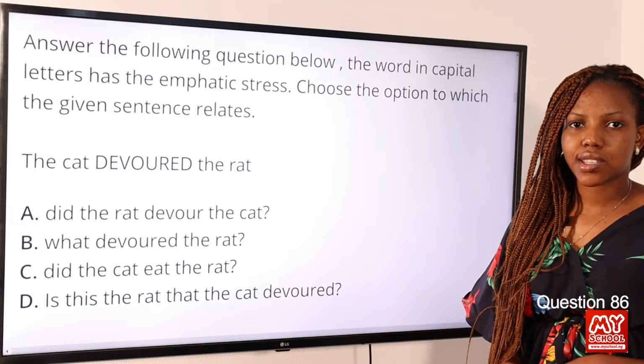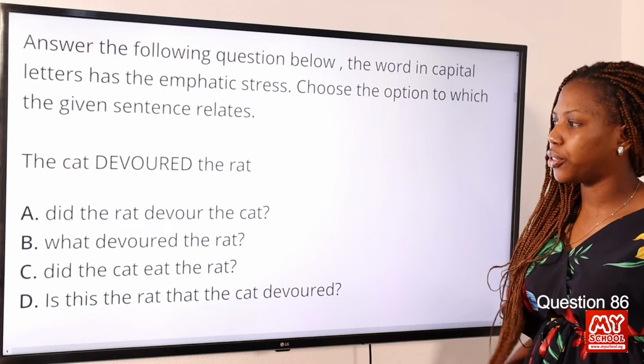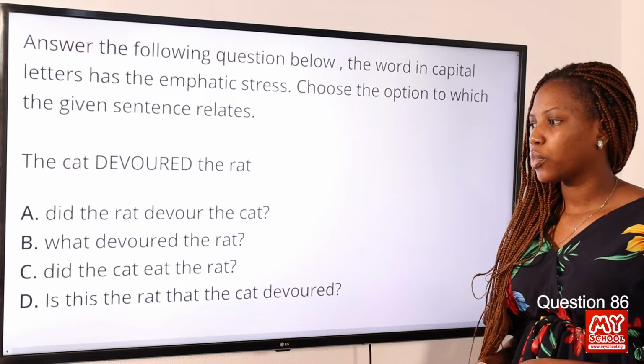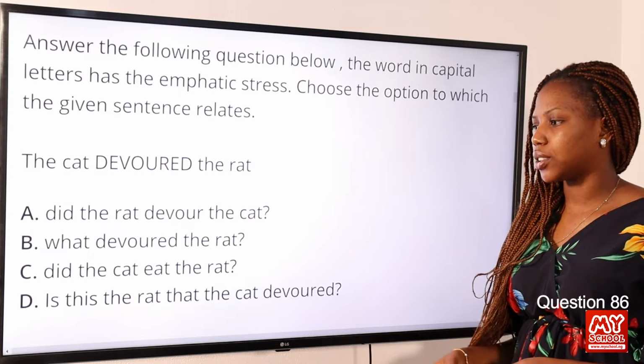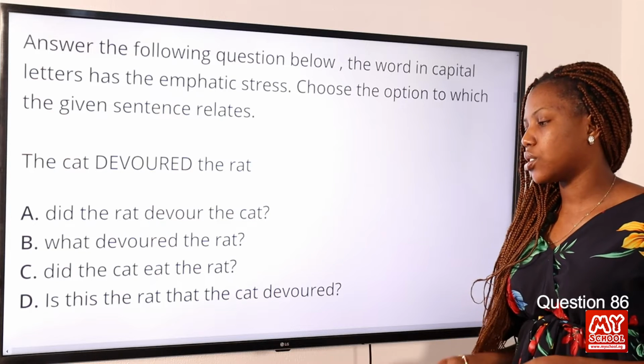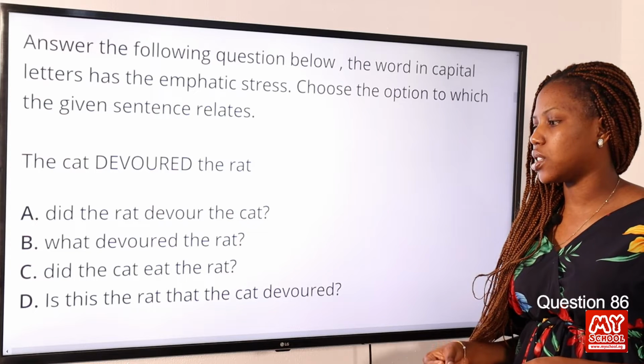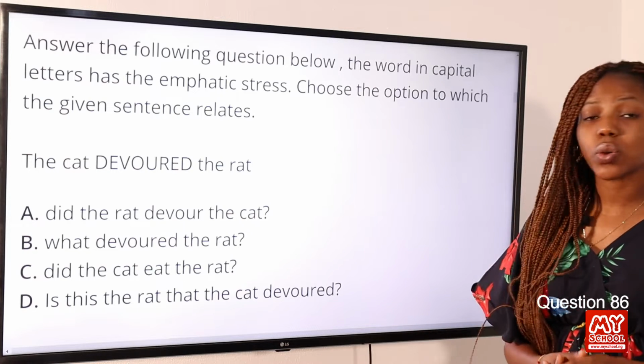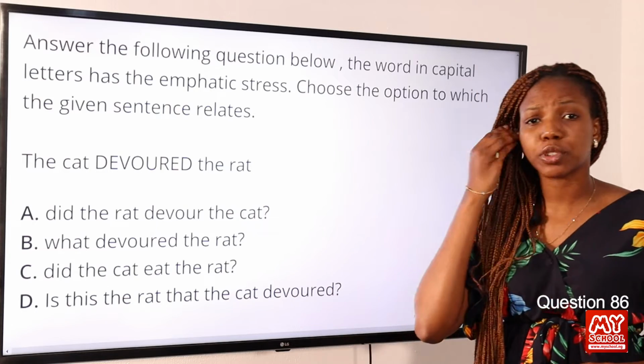Question 86. The cat devoured the rat. Option A. Did the rat devour the cat? Option B. What devoured the rat? Option C. Did the cat eat the rat? Option D. Is this the rat that the cat devoured? Okay, so the answer to this question is option C. Now, why is it option C?